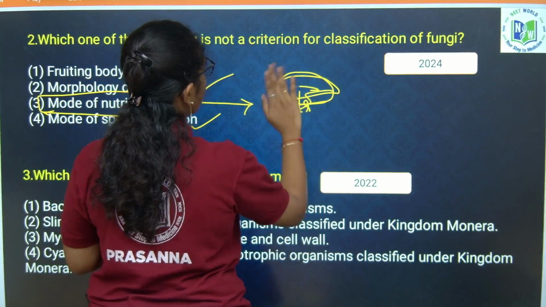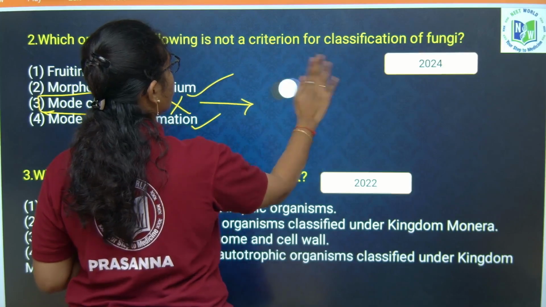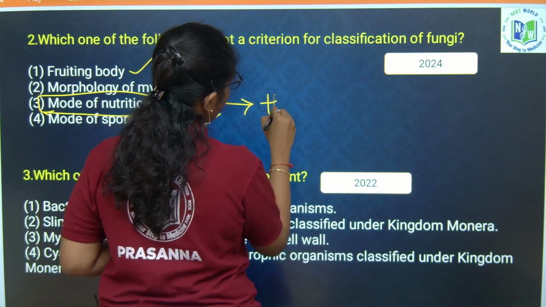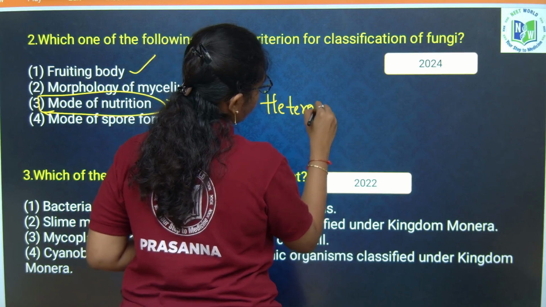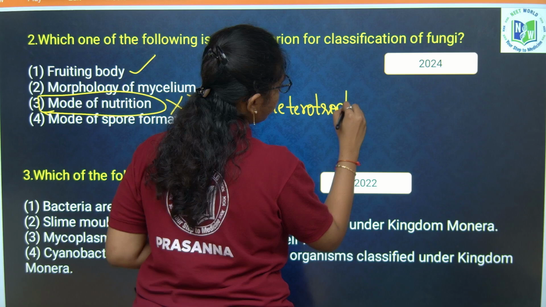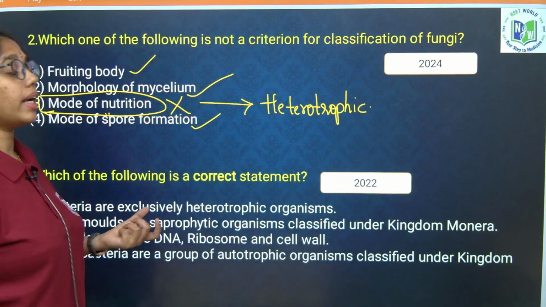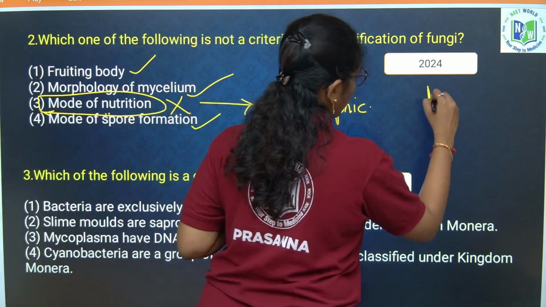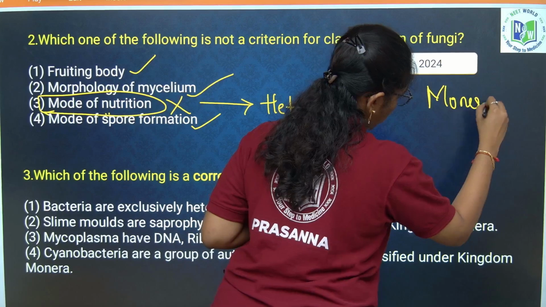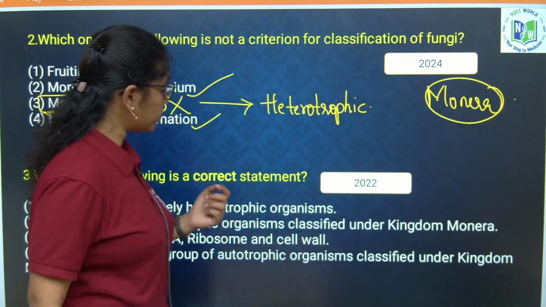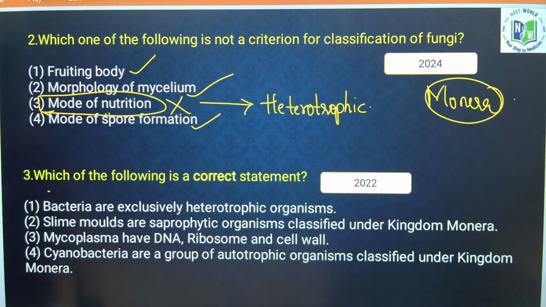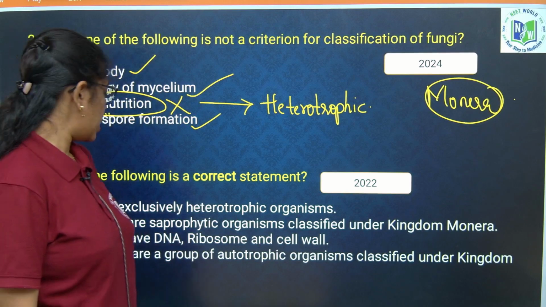This is because all fungi conduct a heterotrophic mode of nutrition. All fungi will conduct what? Heterotrophic mode of nutrition. Clear? Mode of nutrition is the major criterion for Monera, not for fungi. Okay. Next, which one of the following is the correct statement?